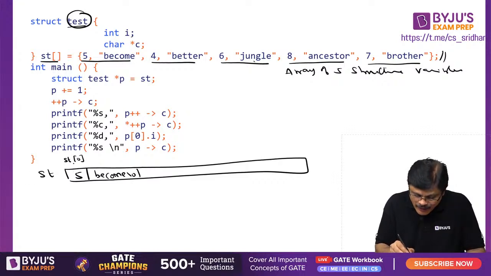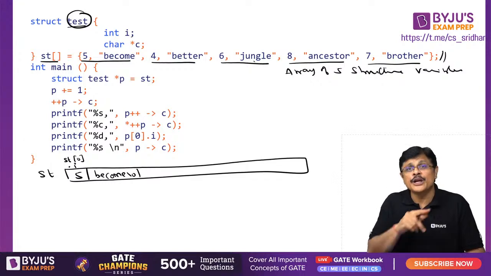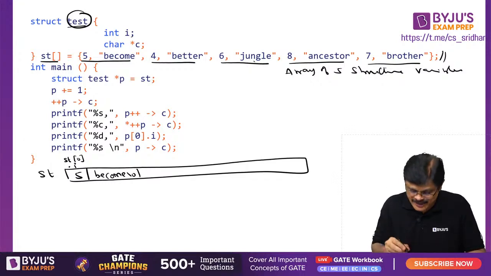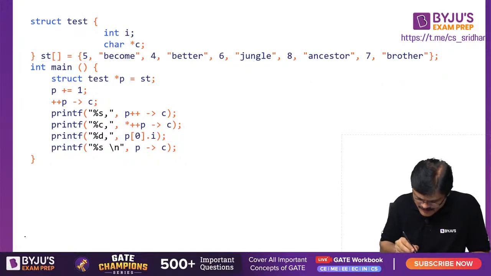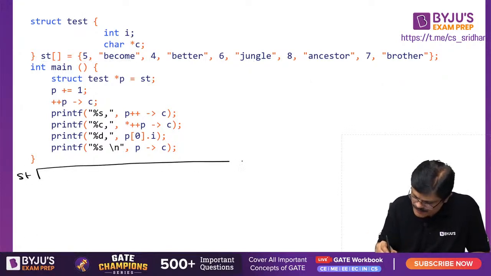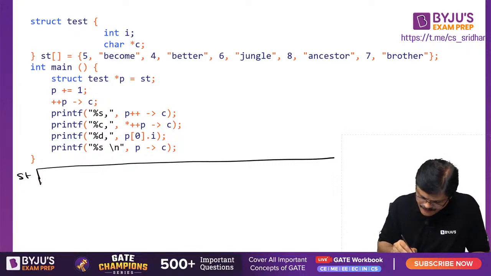So this part you can call st0.i and this part you can call st0.c, my dear friends. You can use %s to print this part. And the next part would be, okay, let me clear this. I need some space for this. Total many members are there, no? Let me take a big one.